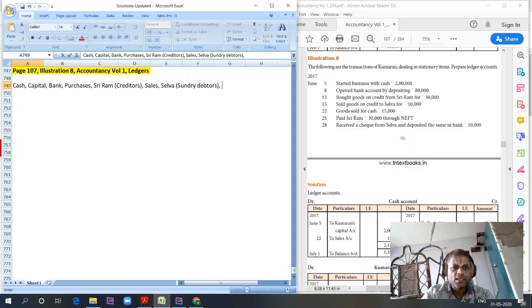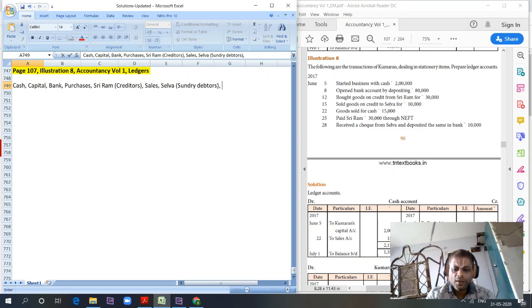Paid Shriram. So we have made payment to sundry creditors. Bank account is already there, and cash account is already there. Creditors account is already there. And received a cheque from Silva and deposited it. Silva account is there, cash and bank accounts are also there. So these are all the ledger accounts that we have to prepare.